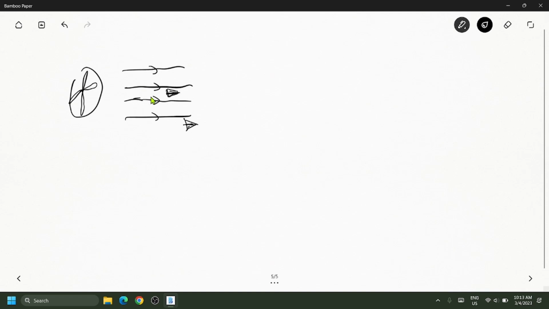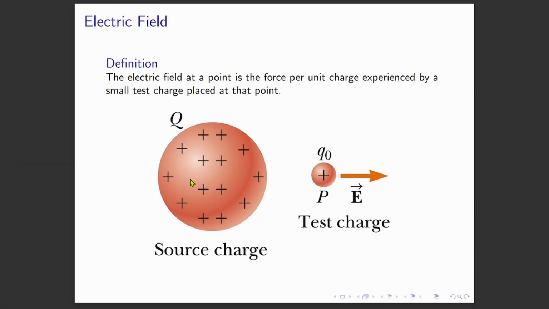But if you remove the paper plane, does it mean that the wind speed doesn't exist? It does exist. The same goes for the electric field. Whether we have the test charge or not, the electric field is there. So this is the test charge, this is the source charge. You should be able to differentiate between the two. The source charge must always exist so that you have the electric field, but the test charge is hypothetical.